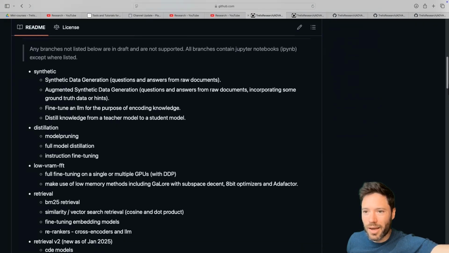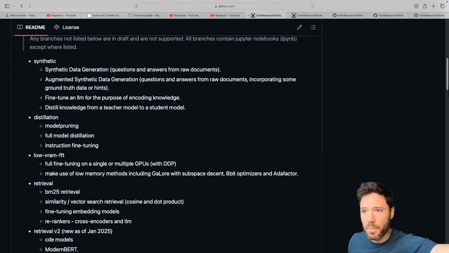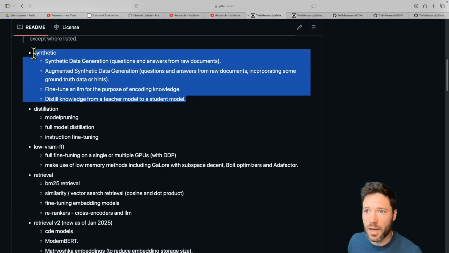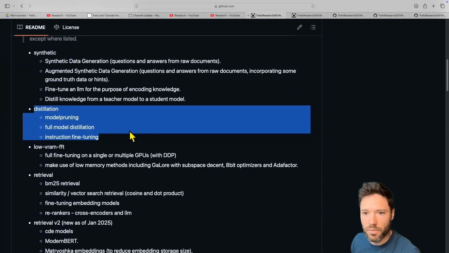Now, to date, this is the largest of the repos. It's actually split into branches, so there's a separate branch for every video that I make. I'll just quickly go through some of the branches that are there. One of my recommended branches, if you're going to start with data generation, is this synthetic generation video. It helps you to automate the process of data generation for a custom application. There's then a distillation branch, allowing you to use more powerful models to distill faster, cheaper models.